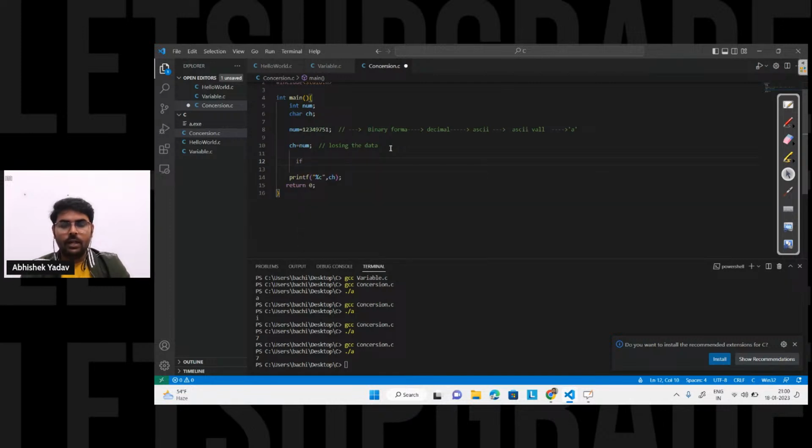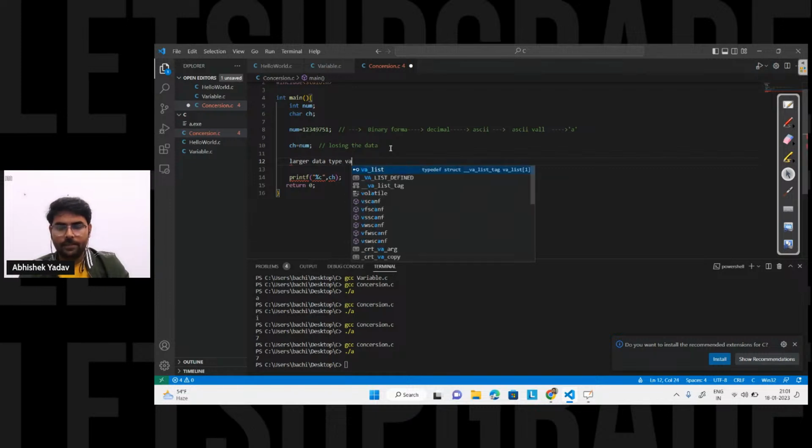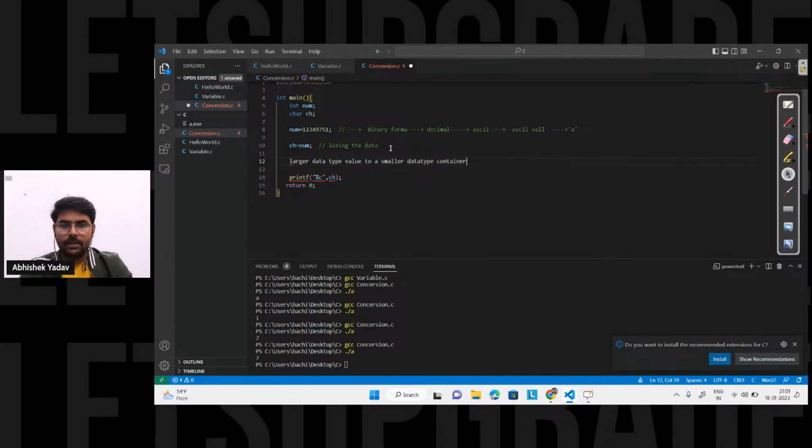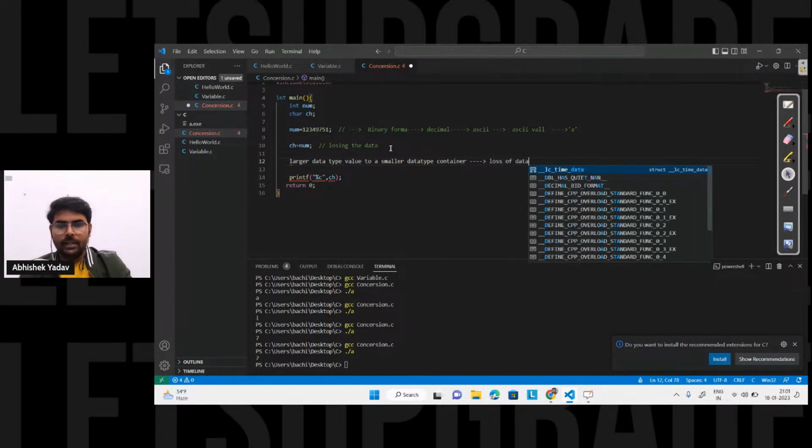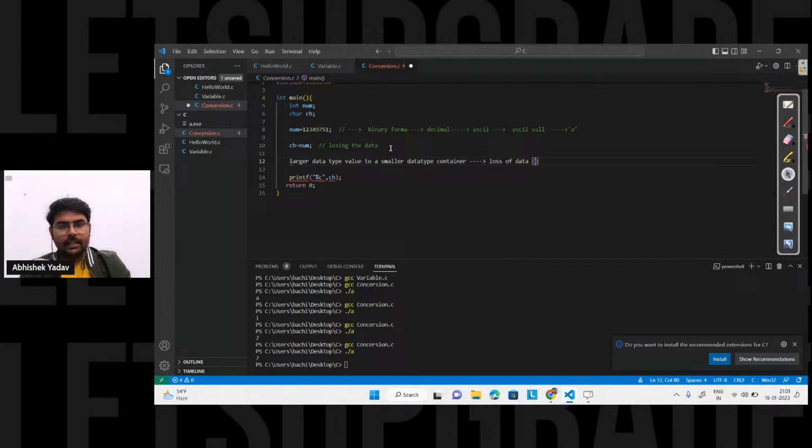If you are storing a larger data type value to a smaller data type container, then there will be loss of data, and you can get a garbage value here.